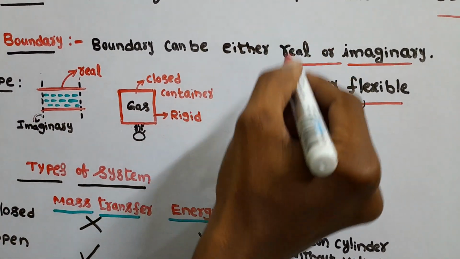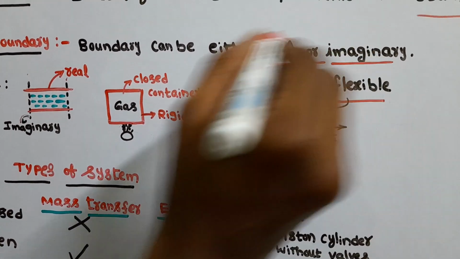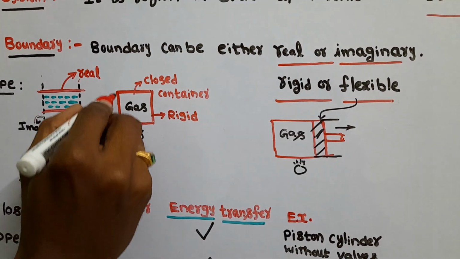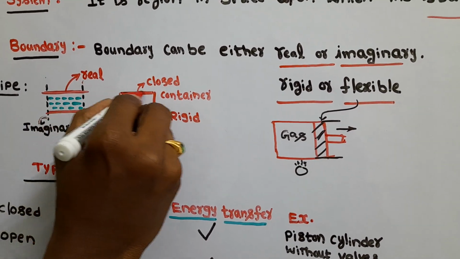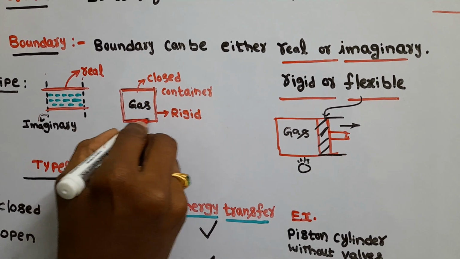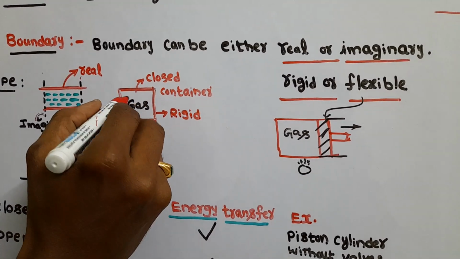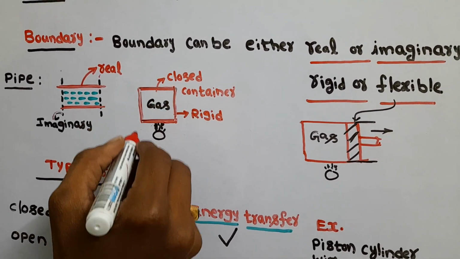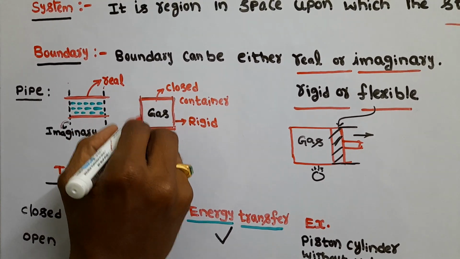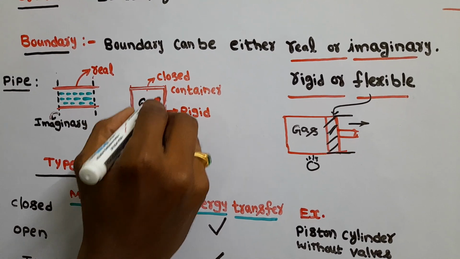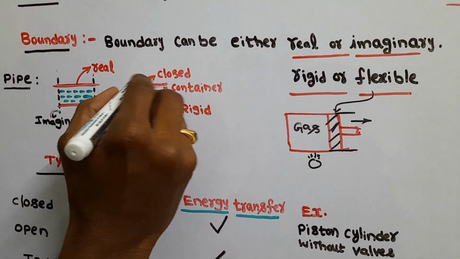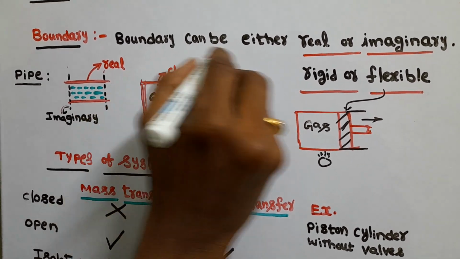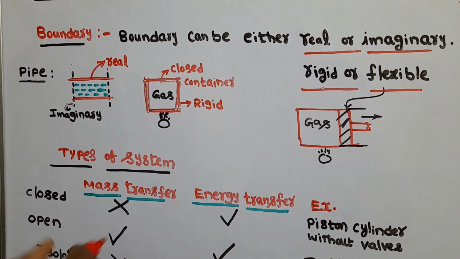Next, rigid or flexible. For this, I am taking a closed container, for example, with a gas inside, and I am supplying heat to the gas. This is a closed one, so the boundaries are rigid. In this closed system, these boundaries are rigid. Okay, one more system.